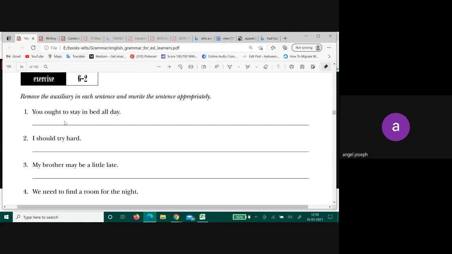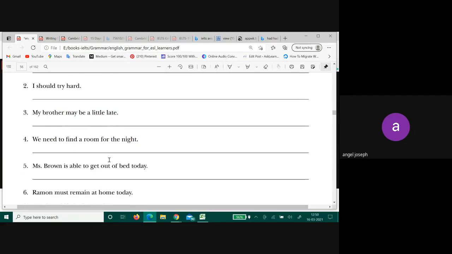I try hard. Fine. Brother, maybe change it into simple. Remove the auxiliary. Maybe remove it. What will you put? It is a little late.